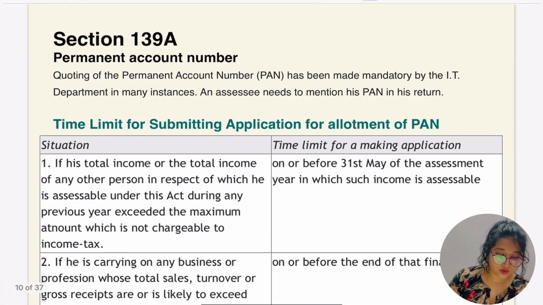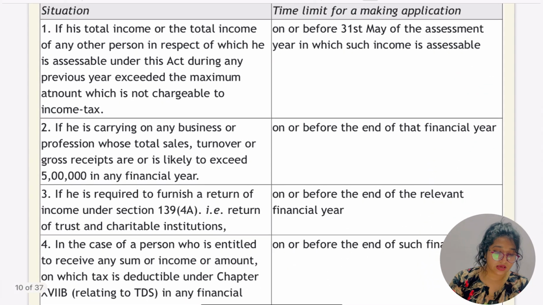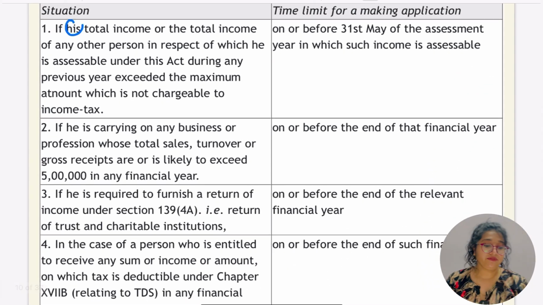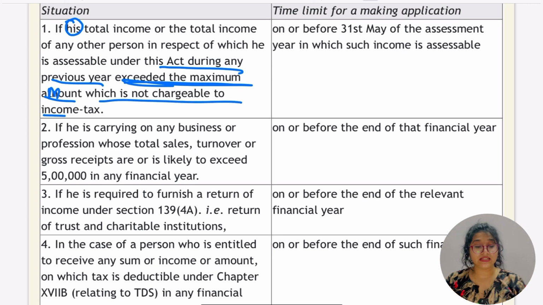Let's go for the permanent account number, 139A. Quoting of the permanent account number has been made mandatory by the IT department in many instances. First, if the SSC's total income, or the total income of any other person in respect of which he is assessable under this Act during any previous year, exceeds the maximum amount which is not chargeable to income tax.